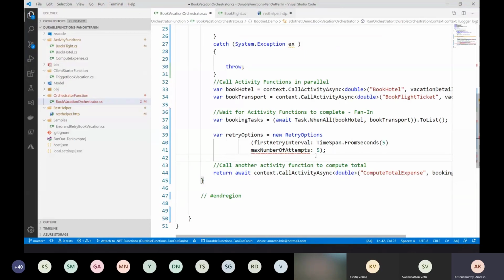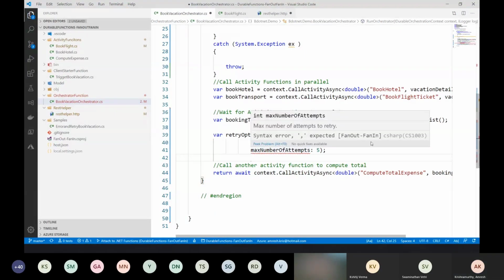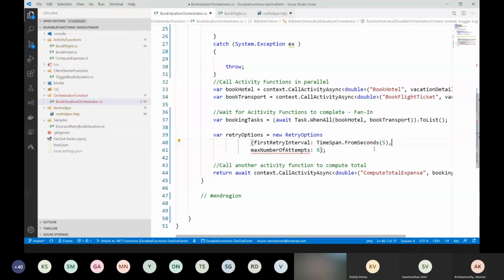So you can always give retry options. If I want to retry some activity function, say two or three times, because it is not responding in some amount of time, I can do that.